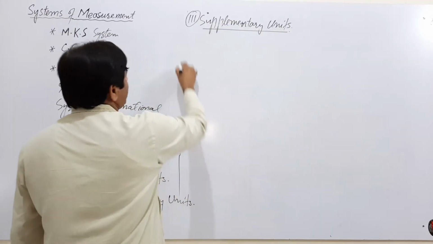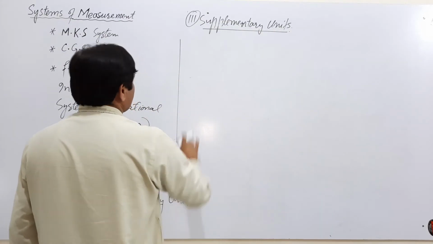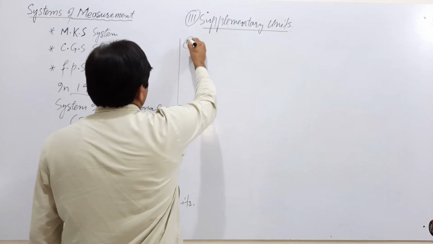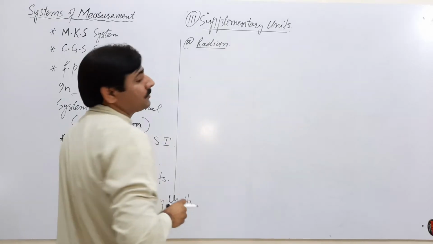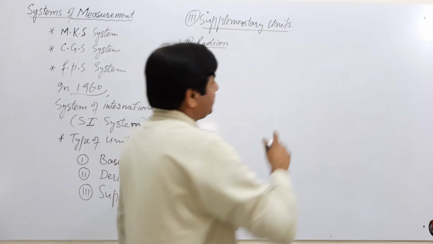One is radian and the other one is steradian.